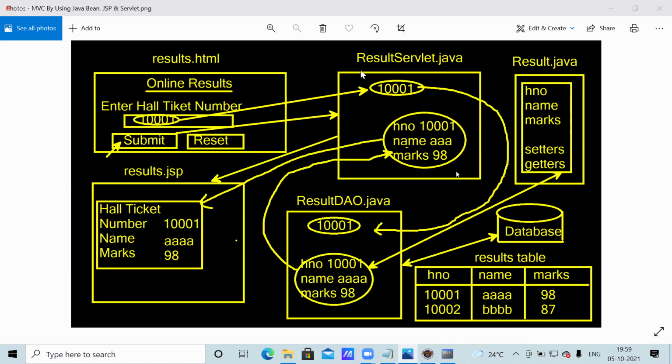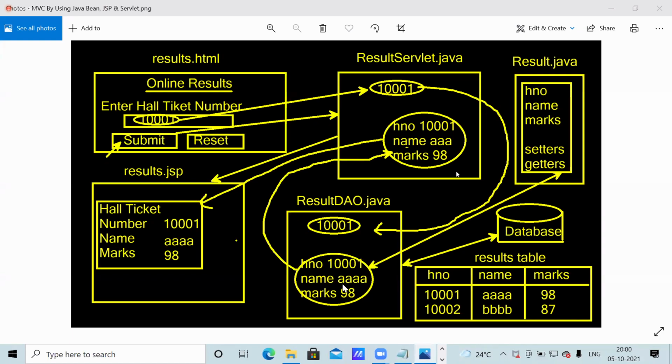Now here, we are separating all the logics. Starting, we send the hall ticket number, and this servlet only will send the response, as you studied. Now this hall ticket number is passed to the DAO class. This DAO class is not sending to JSP. We are just storing the data here and returning to this class. It is not sending to JSP, observe.